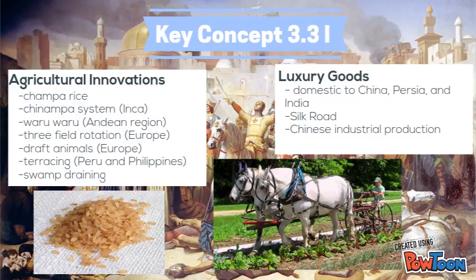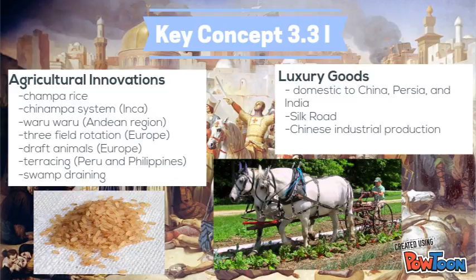One farming technique found all the way from Peru to the Philippines was terracing, and was used to increase surface area and therefore increase the amount of arable land. Another technique used globally to increase the amount of arable land was swamp draining, which also reduced the number of diseases spread by mosquitoes.